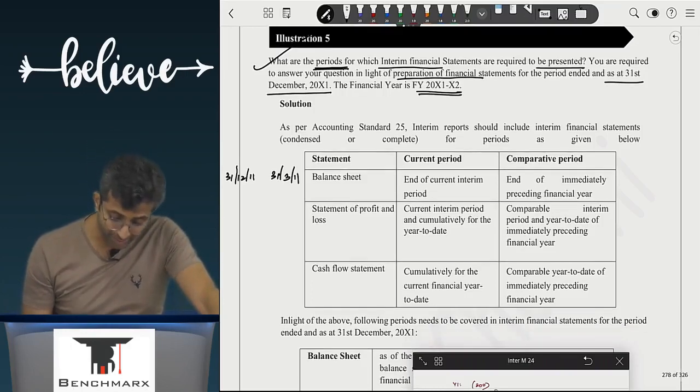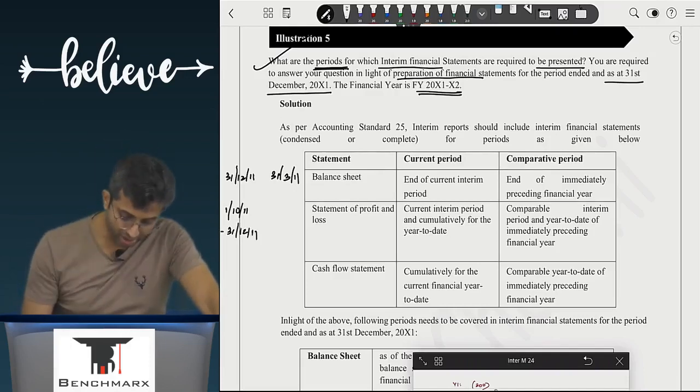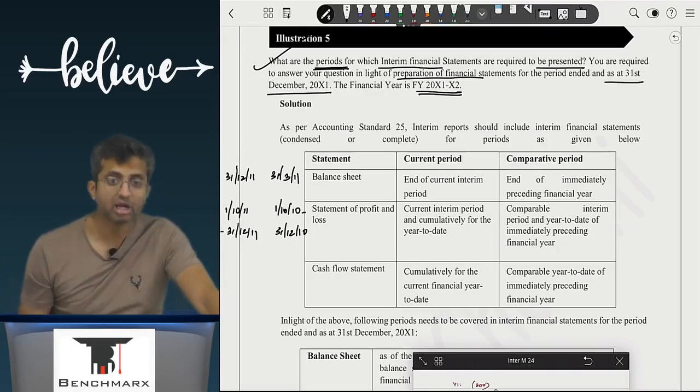But when I look at P&L, I will have to show quarter ended. So 1st October 11 to 31st December 11. Comparable earlier year, 1st October 10 to 31st December 10. Is there anything else that I also need to show? Year to date.